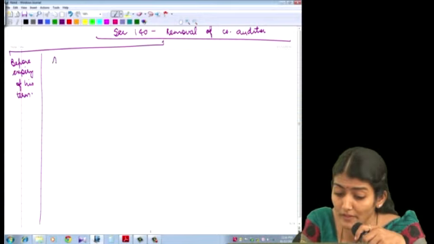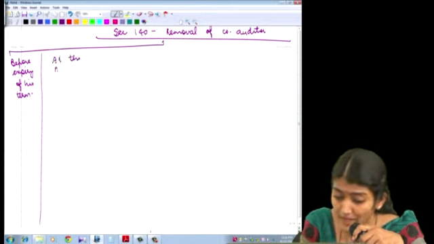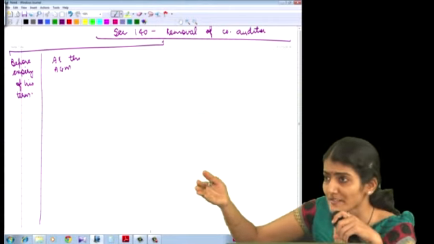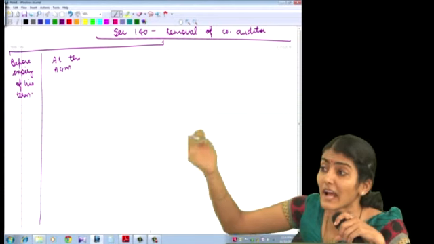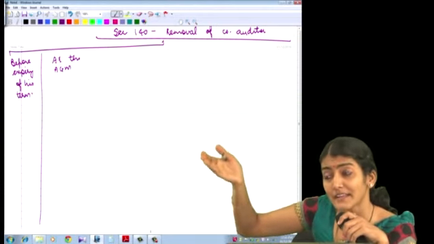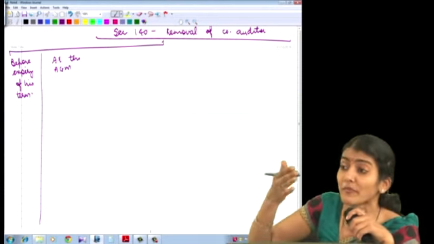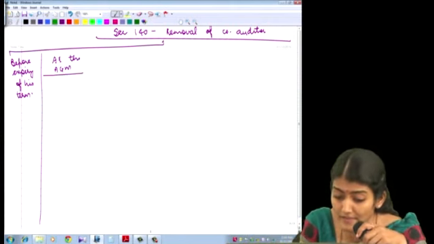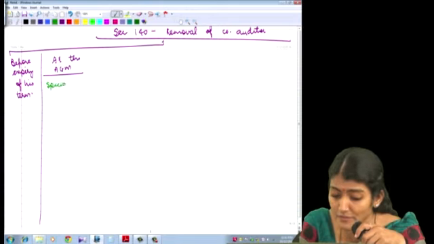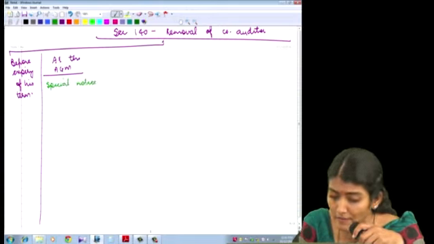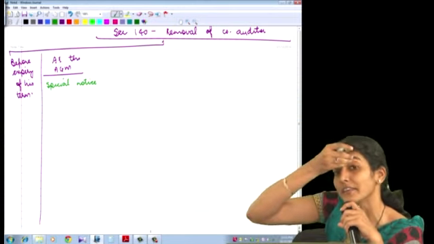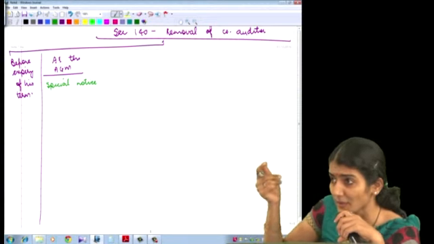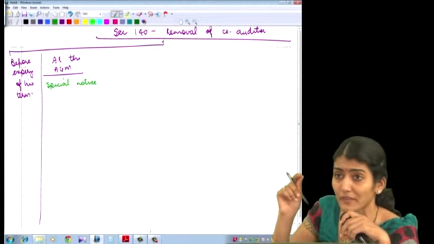Second, removal of the auditor at the AGM, but before completion of his tenure, because at the completion of his tenure now, 5 years, 10 years, so he will have to go. But you know his 5 years, 10 years are not over. And at the AGM, if you want to remove the auditor, then what does it say? A special notice is required to be sent by the members to the company. Yes, you know the requirement of special notice, shareholders holding the shares of the face value of 1 lakh or 1% of the share. Right? So special notice is required to be sent to the members of the company.